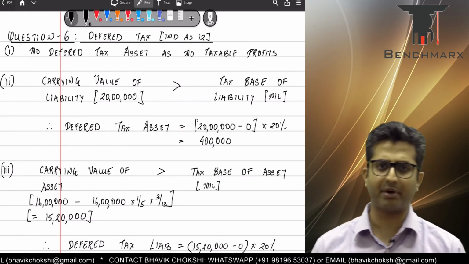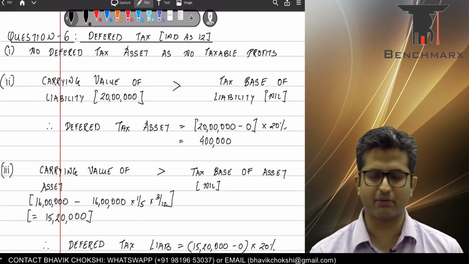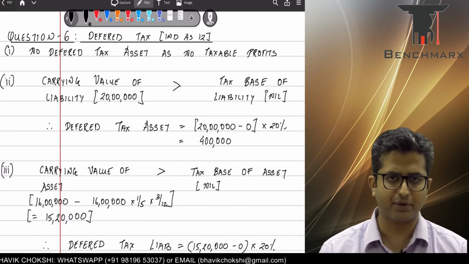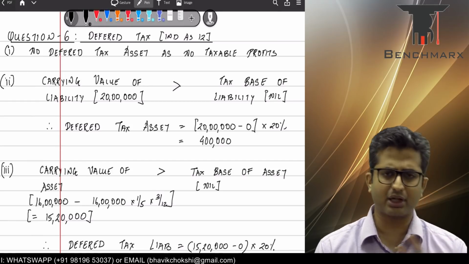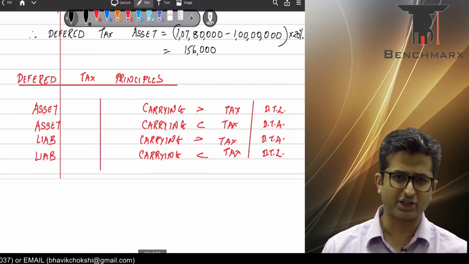Now there are 4 subparts of this question. We'll just do a quick run through. We don't have enough time. We'll do a quick run through on deferred tax. Remember, there is deferred tax asset and there is a deferred tax liability. We have just jotted down the general deferred tax principles.